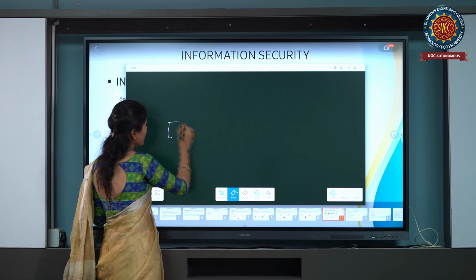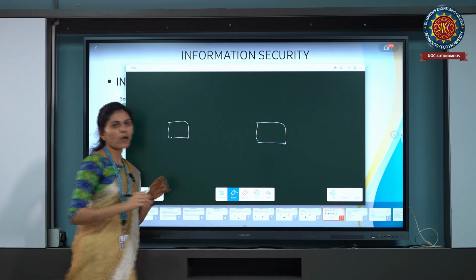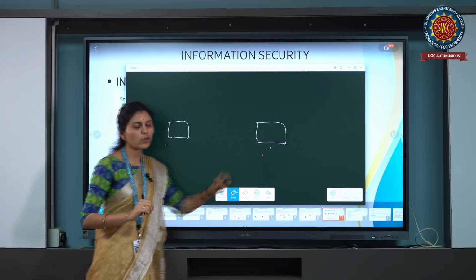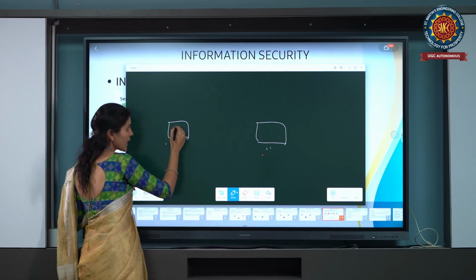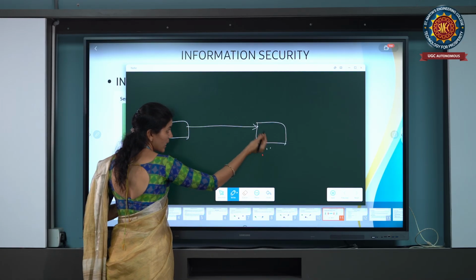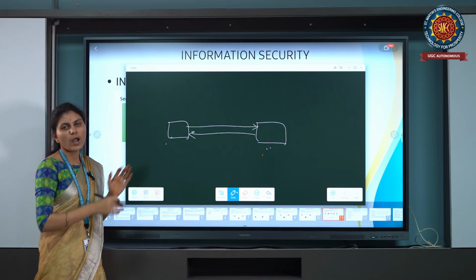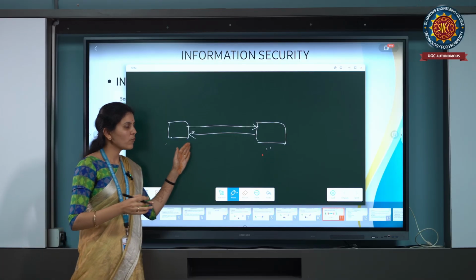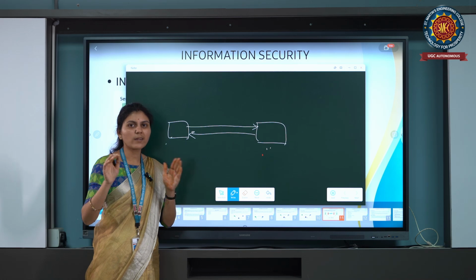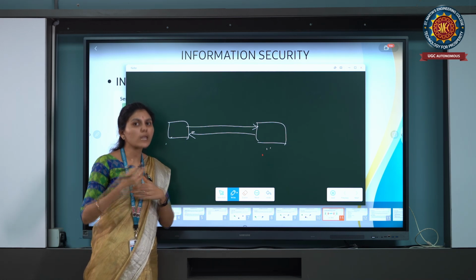For example, we have a sender and this is a receiver. The sender is transferring information from one place to another place, and the receiver is sending information from one place to another place. At that time we should have communication. So how are we giving communication?